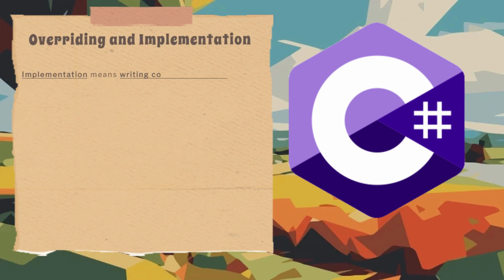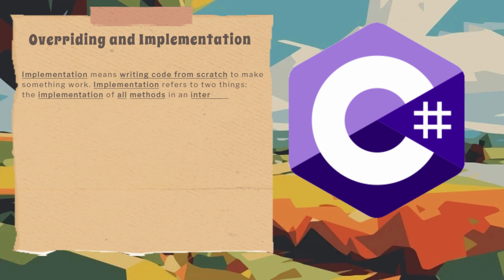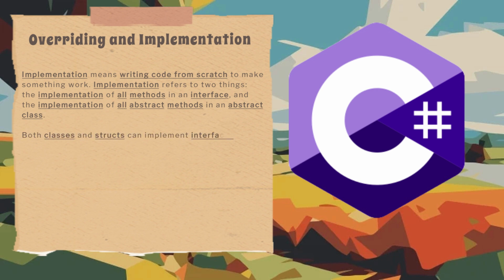Implementation means writing code from scratch to make something work. Implementation refers to two things: the implementation of all methods in an interface, and the implementation of all abstract methods in an abstract class. Both classes and structs can implement interfaces.